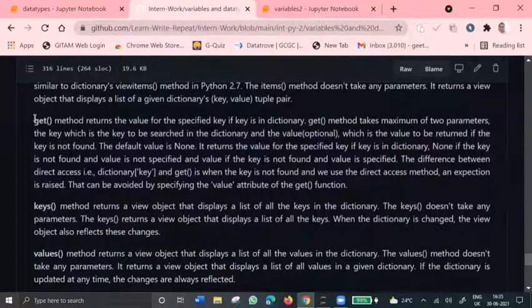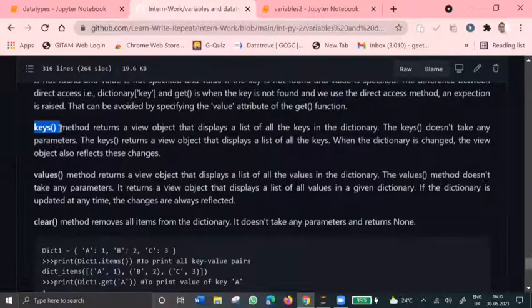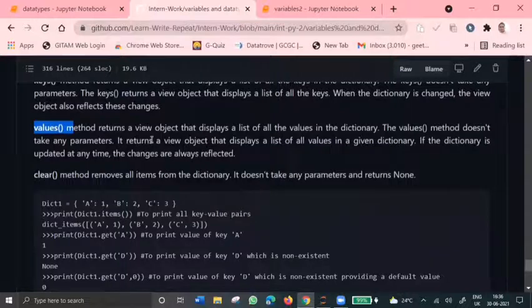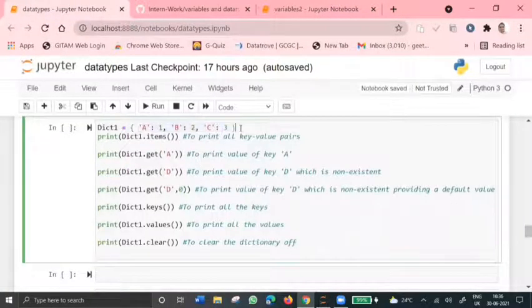And the get method gives us the value of a specific key in a dictionary. It takes a maximum of 2 parameters, and it returns the value of the specific key if the key is present in the dictionary. The keys method doesn't take any arguments. It only displays a list of all the keys that are present in the dictionary. And the values method also doesn't take any argument. It only returns the list of all the values that are present in the dictionary. The clear method is used to remove all the items from the dictionary.